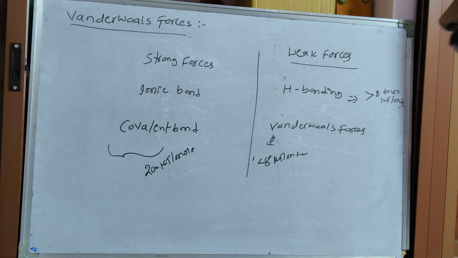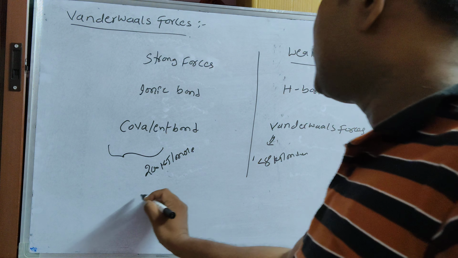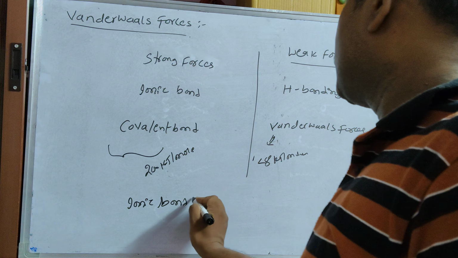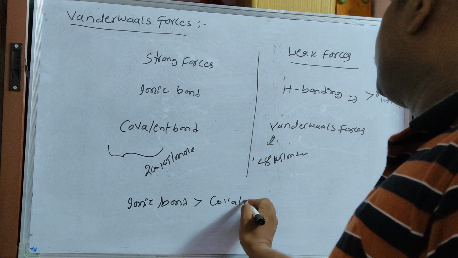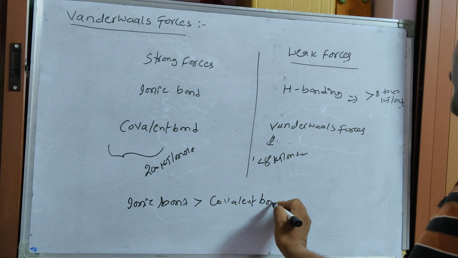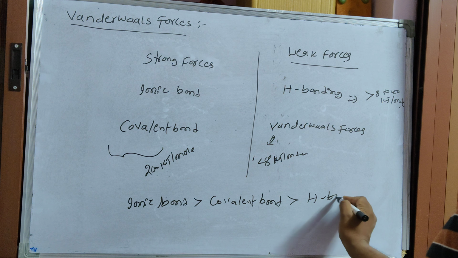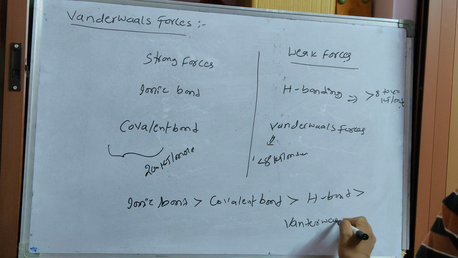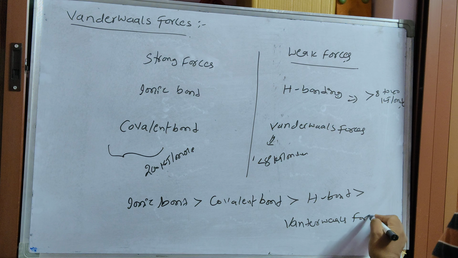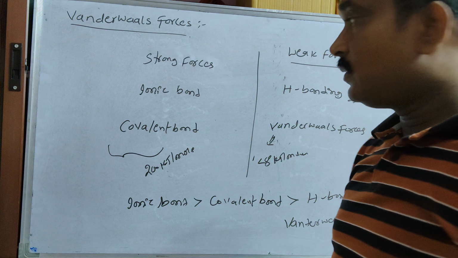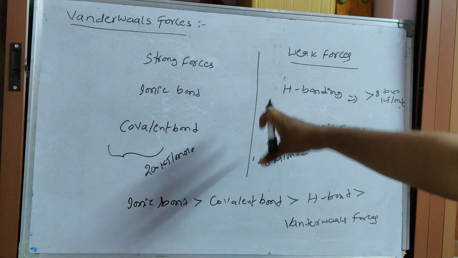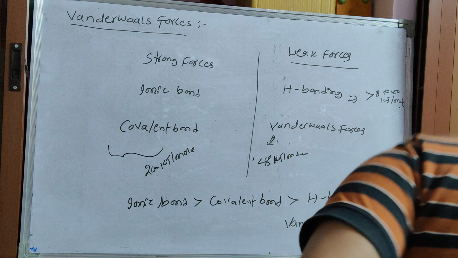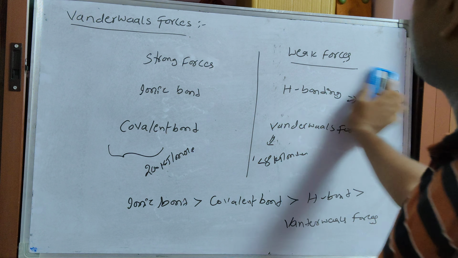What is the sequence of priority? The ionic bond is stronger than the covalent bond. Next, the hydrogen bond. The least is van der Waals forces or bond. This is the sequence of the different types of bonds and different forces between the molecules. You have to remember these points before discussing van der Waals forces.